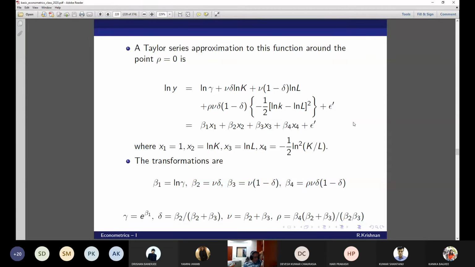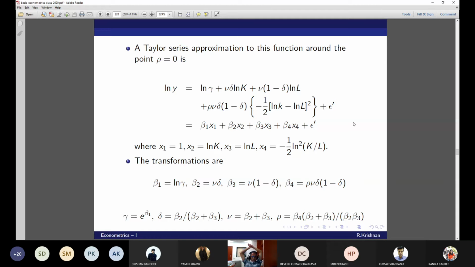Would you like to try or should I show? We have estimated beta 1, beta 2 and so on through OLS, but these are the transformations. We should get everything in terms of the original parameters. So here beta 1 is equal to log gamma, beta 2 is equal to nu delta, and like this. And so gamma, delta, nu, and rho are functions of the OLS parameters beta 1, beta 2, beta 3, beta 4. We are interested in retrieving these and finding the standard errors of gamma, delta, nu, and rho. That's all we need.